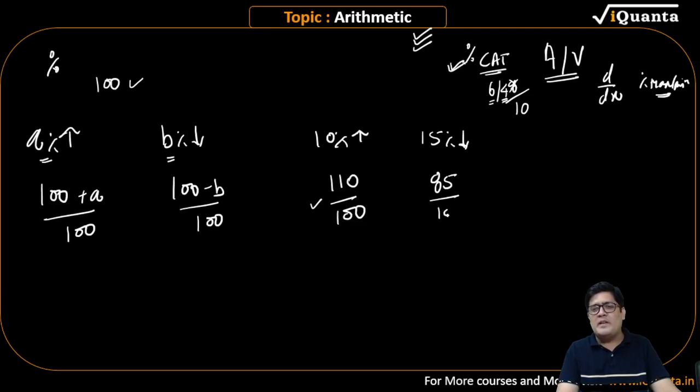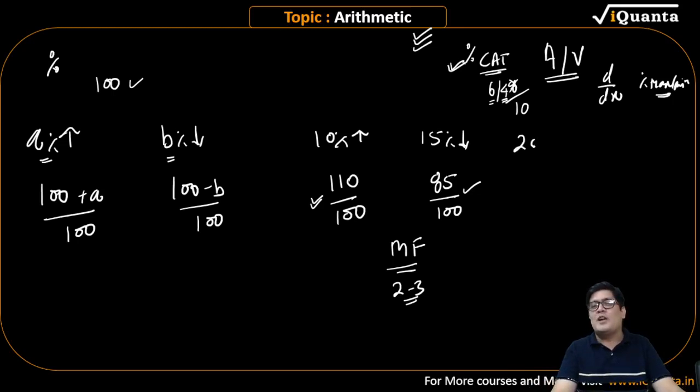People who are new to percentages, people who have not seen this in a long time, this 85 upon 100, see, the numerator is 15 less. So this is 15% decrease. You multiply this value, decrease has happened. You multiply this value, increase has happened. So these are called multiplying factors. You will definitely have in every exam maybe 2 or 3 questions on percentages which will involve some kind of multiplying factor. Observe and learn.